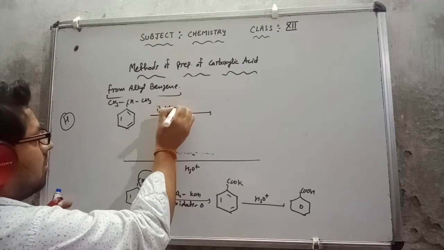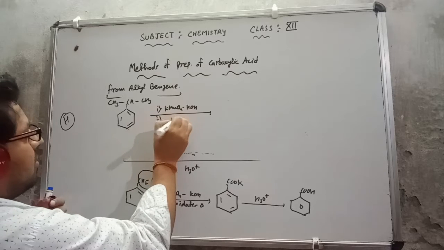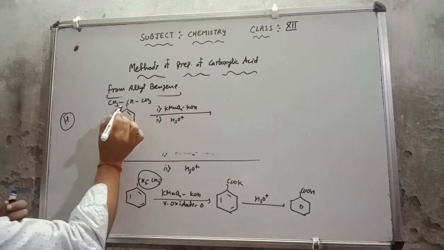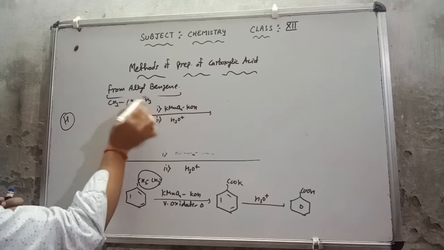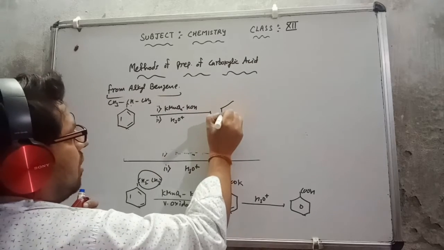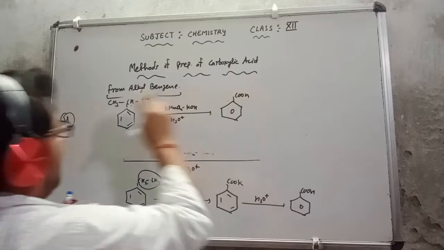That means this is KMnO4, KOH. This is a basic medium. Second, this is H3O positive, because this carbon also contains at least one hydrogen, so this is also directly converted into the carboxylic acid. There will be no effect on this alkyl chain.